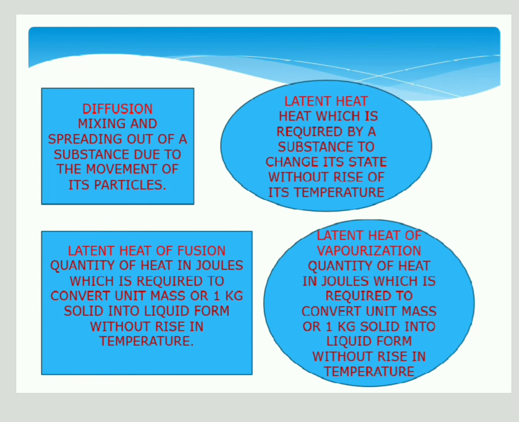Then some terms are related to matter, like diffusion and latent heat. Latent heat is of two types: latent heat of fusion and latent heat of vaporization. Diffusion means the mixing and spreading out of a substance due to the movement of its particles. Latent heat means the heat required by a substance to change its state without a rise in its temperature. Latent heat of fusion is the quantity of heat in joules required to convert unit mass, or 1 kg, of solid into liquid form without a rise in temperature.